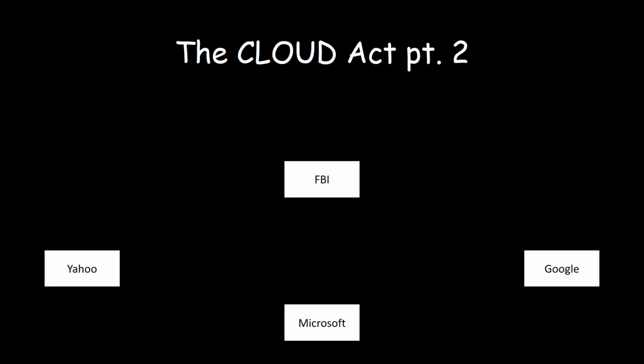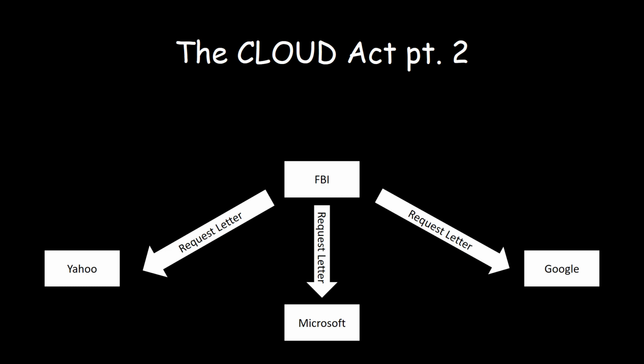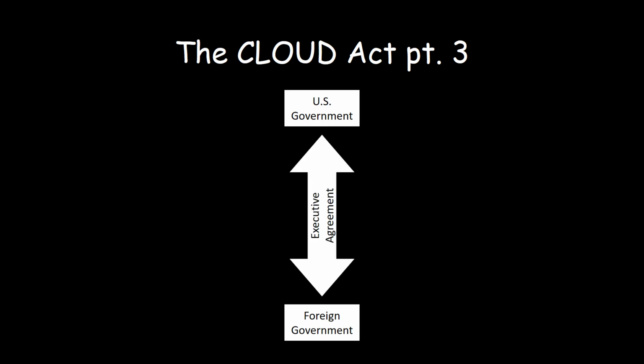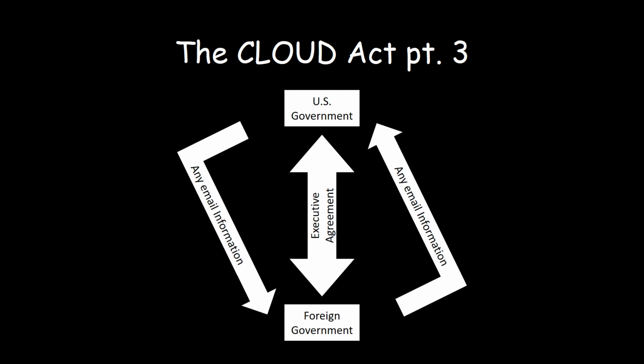The Cloud Act gives the FBI authority as well. If they send a letter requesting it, internet service providers are required to hand over almost all non-content records they have to the FBI. The Cloud Act also grants the President the authority to make executive agreements with foreign governments and be able to receive information from their country's internet service providers. This will also grant the other country's government the authority to receive information from US internet service providers.